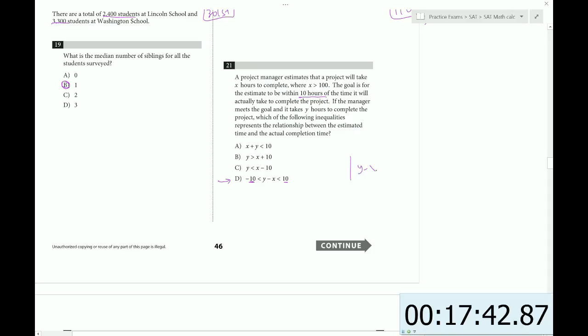the absolute difference would be less than 10. And this is a nice structure if you want a range of values. So basically, if you take the difference between y and x, y is the hours that it is, let's see, which one is the supposed? It will take, all right, so x is the estimate, right? And y is the actual. So if you take the difference, you want that difference in absolute value to be less than 10, meaning that it can be 10 over or 10 under.